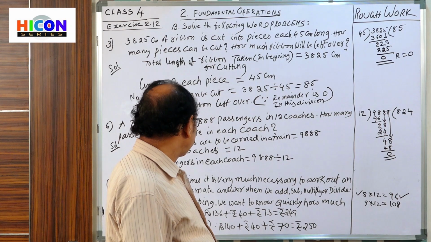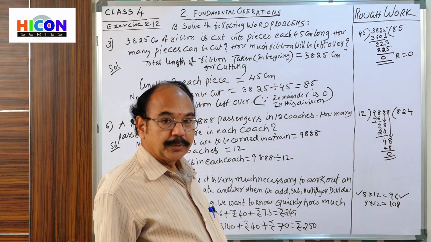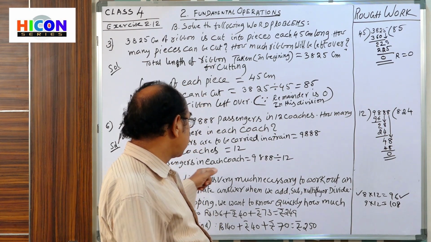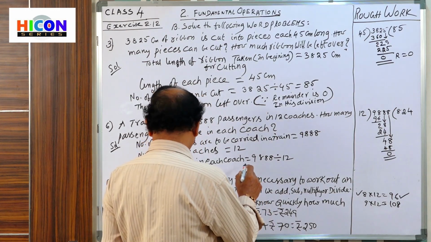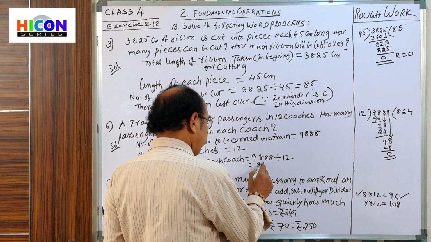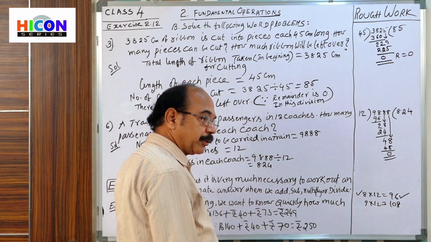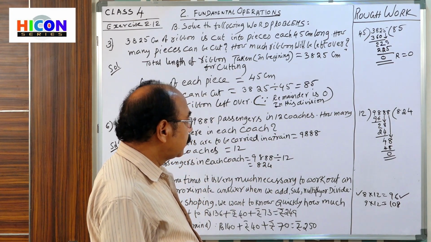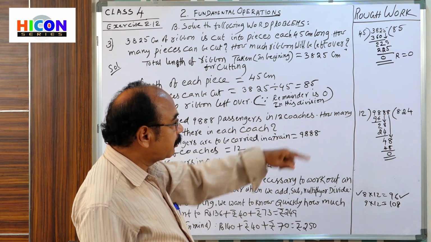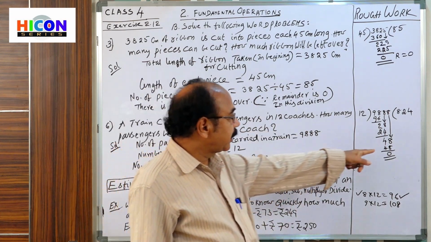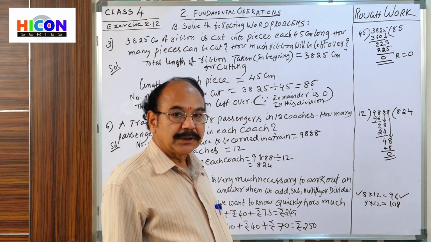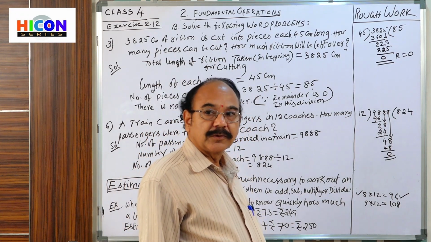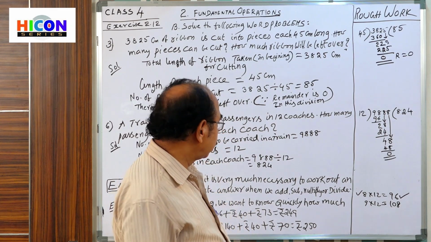In each coach, how many passengers? Number of passengers in each coach is 824. So here you write 824 passengers. Here no passengers will be left, because here it is exactly divisible. That's why no passengers will be left over.